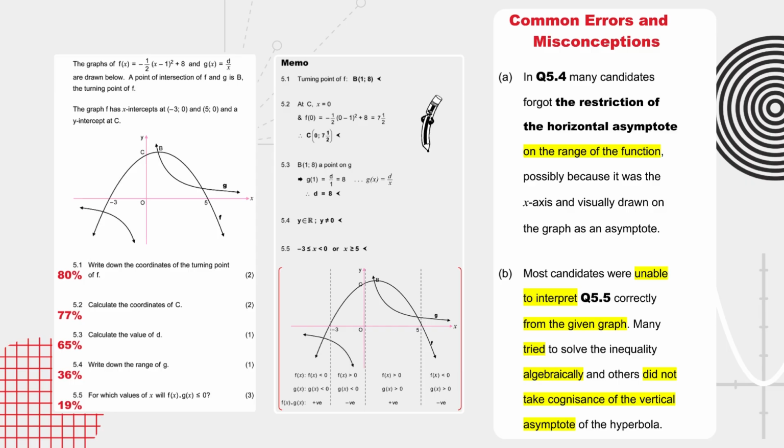And then most candidates were unable to interpret question 5.5 correctly from the given graph. Many tried to solve the inequality algebraically, and others did not take cognizance of the vertical asymptote of the hyperbola.